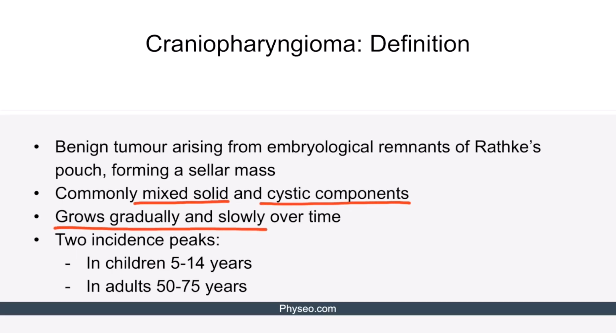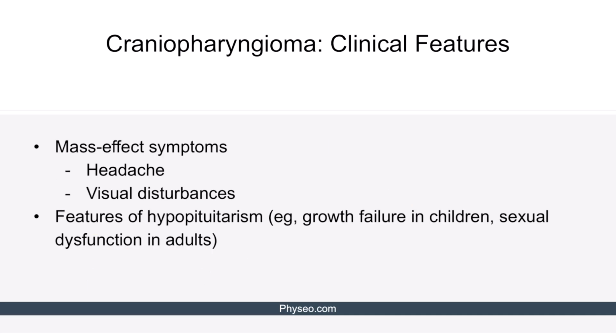Typically it grows slowly over years. There are two incidence peaks, one in children between 5 and 14 years and the other in adults between 50 and 75 years. As craniopharyngioma compresses local tissues, it leads to mass effect symptoms such as headache and visual field defects. It can also lead to hypopituitarism when compressing normal pituitary cells.